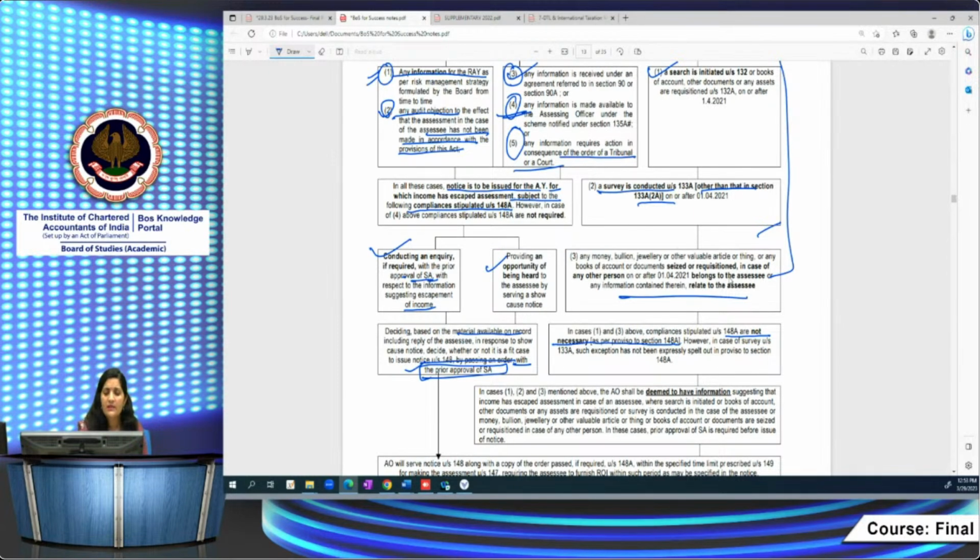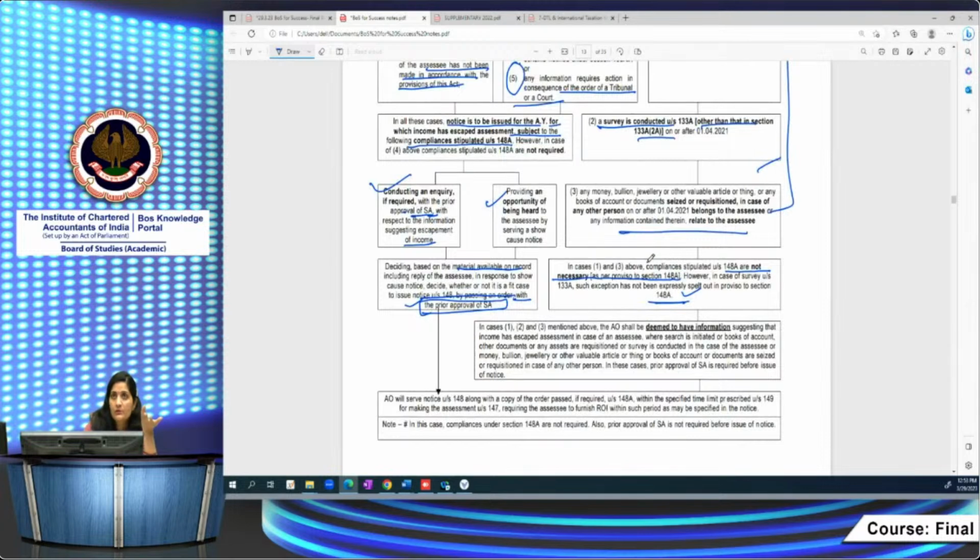However, where a survey is only conducted, he again has to comply with the 148A conditions. So here he can issue notice without complying with 148A in these cases: the first deemed information case, and the fourth, faceless collection of information case. He can issue notice without complying with the stipulated conditions. This you have to remember, right?